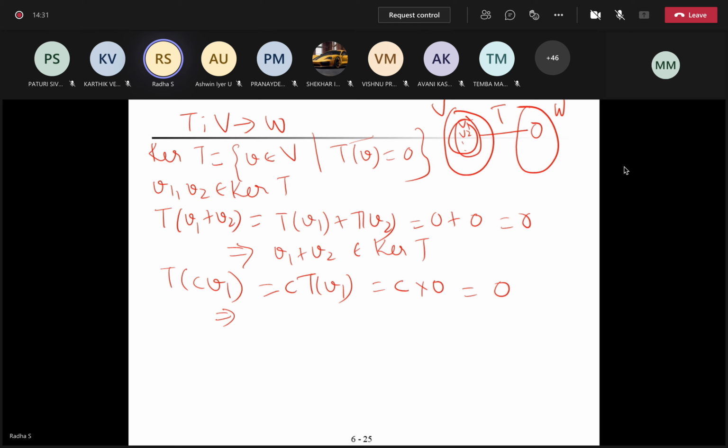Then take any random element in the kernel and prove that any scalar multiple of that element is also in the kernel. For the sum, whenever T of V1 plus V2 is 0, V1 plus V2 belongs to the kernel, so I find T of V1 plus V2 and prove that it is 0. Similarly, I should prove C times V1 belongs to the kernel, so I take T of C times V1 and prove that it is 0. So now C times V1 belongs to the kernel. Therefore, kernel is a subspace of V.